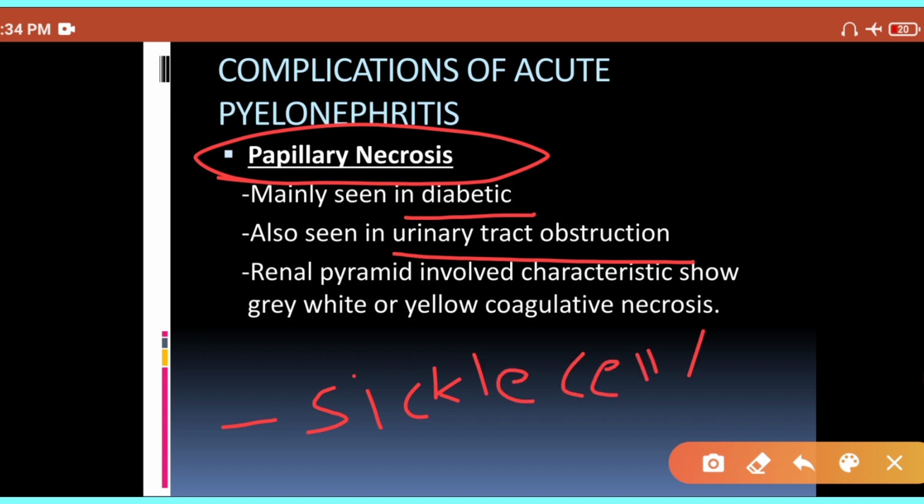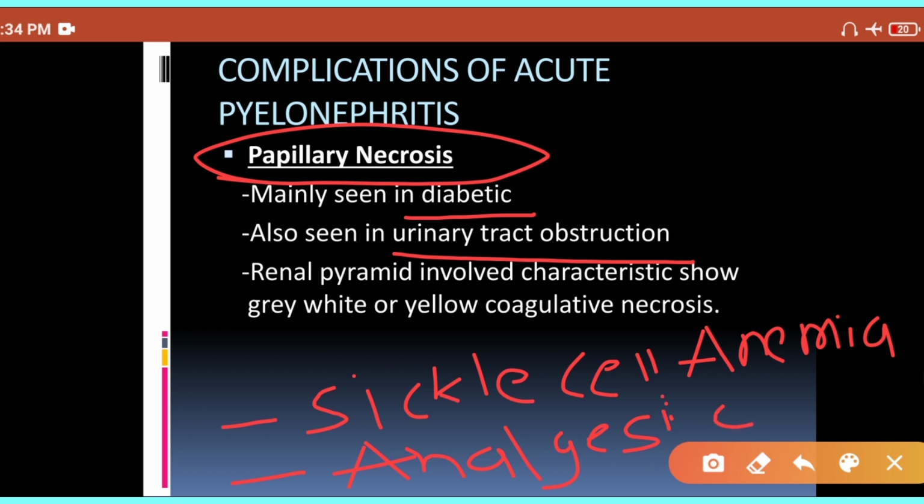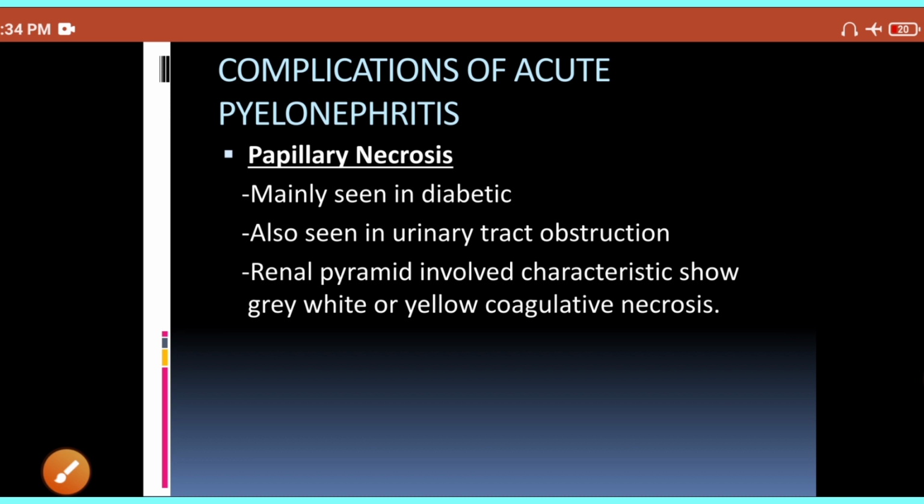Suppose you have sickle cell anemia, then during the sickle cell crisis, you can develop papillary necrosis. And another cause for papillary necrosis is analgesic induced nephropathy. So these 4 are the important causes of development of papillary necrosis: diabetes, urinary obstruction, sickle cell disease, and analgesic nephropathy.